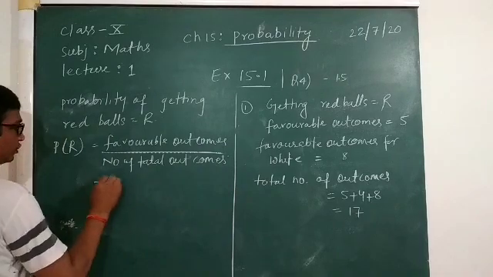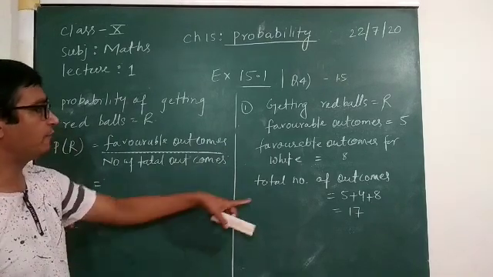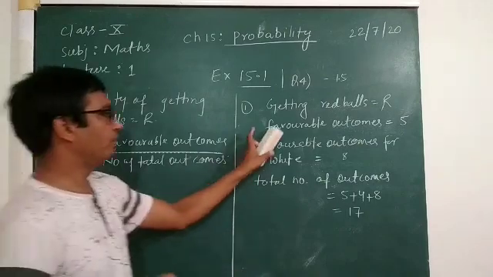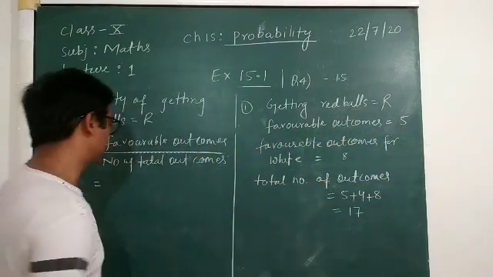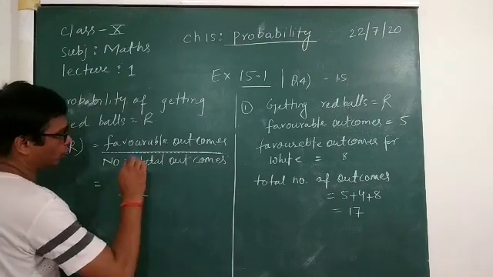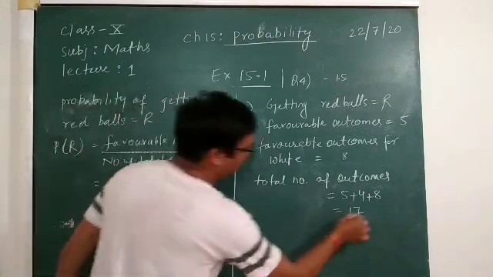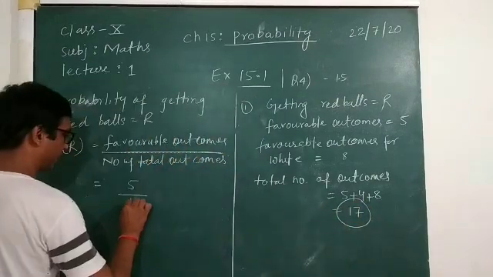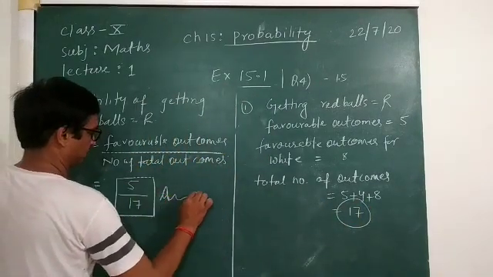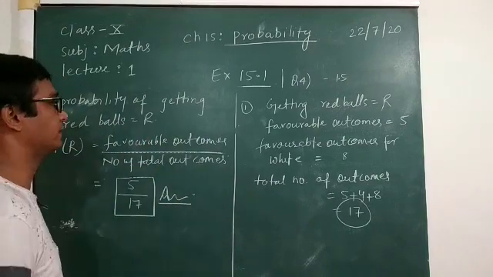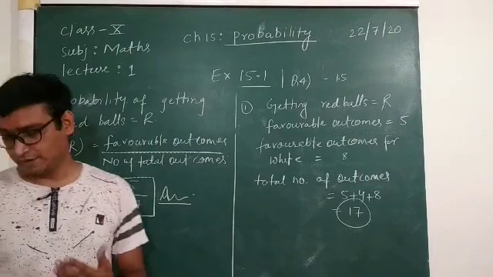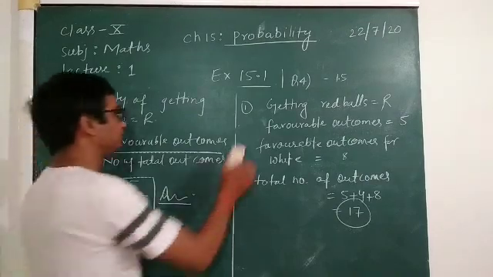Okay, so favorable outcomes we have obtained as getting red. So red is 5 balls, so favorable outcomes will be 5. And what is the total number of outcomes? Total number of outcomes is 17. So here it is the answer. In the similar way, we can get it here for white.